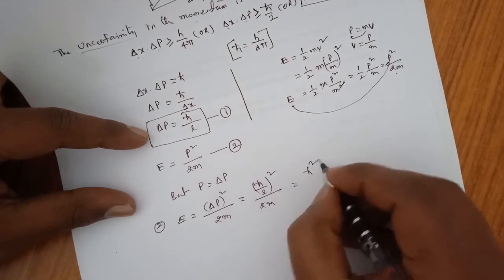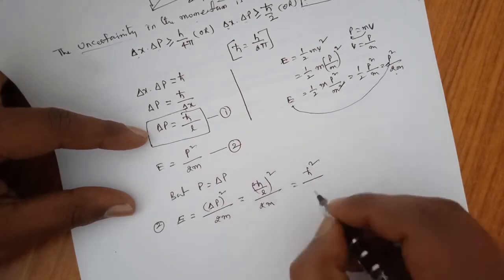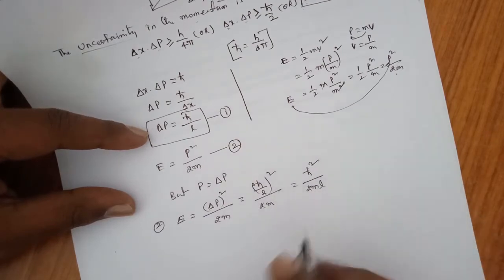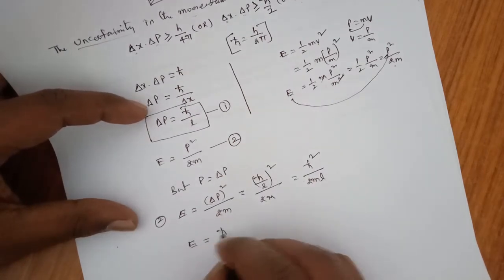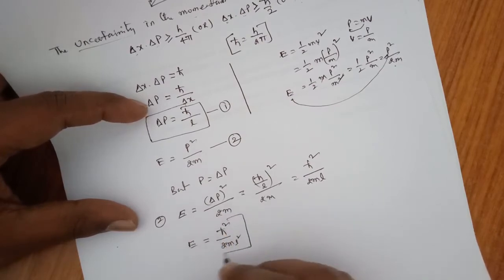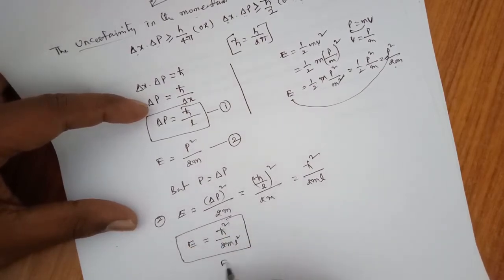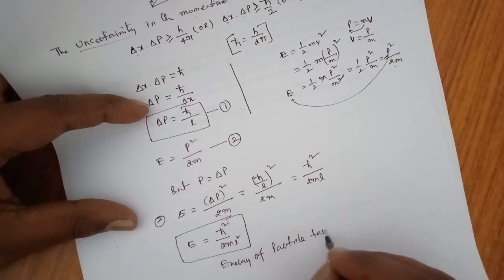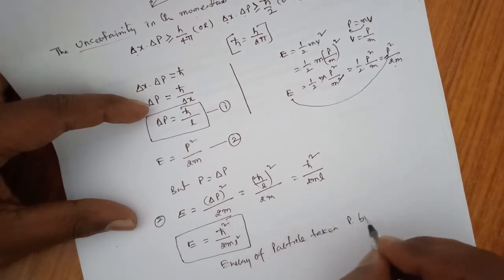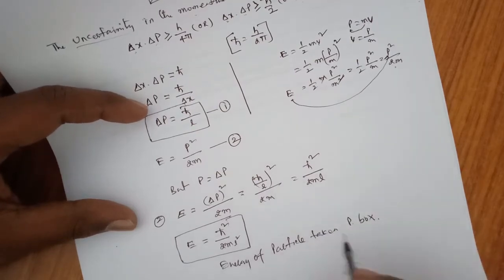That is h cut square, L comes in the denominator, 2m into L square. Finally we can write E is equal to h cut square by 2m L square. This is the energy of a particle taken in a potential box or in a box.